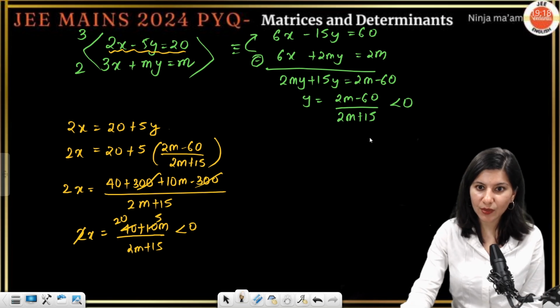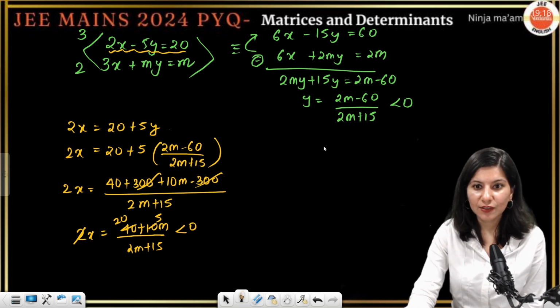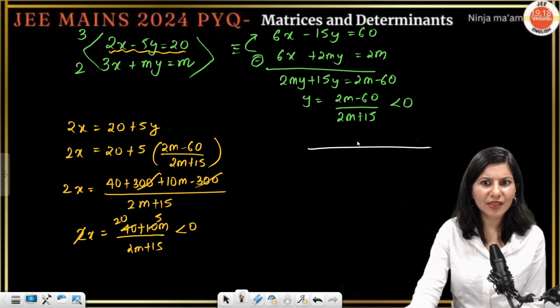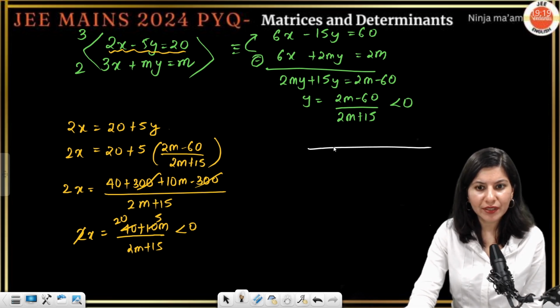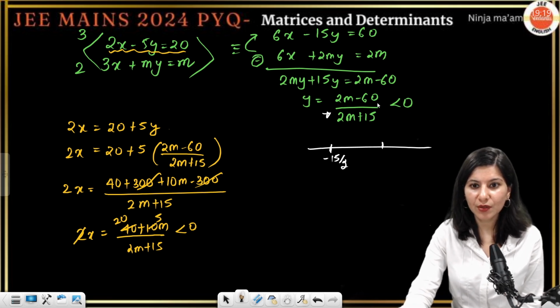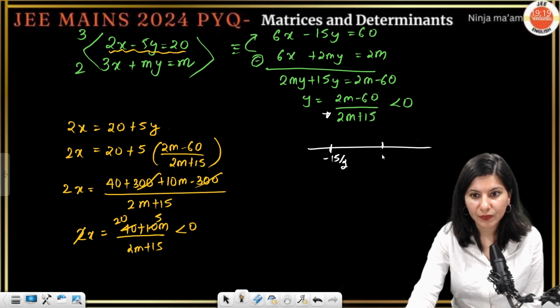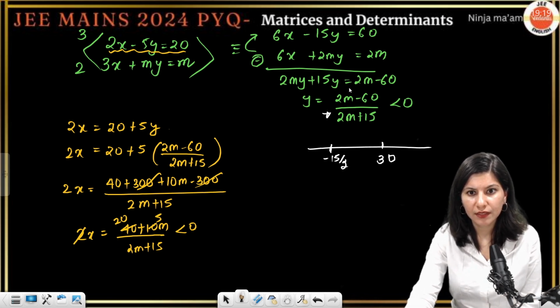Okay, let's do that. (2m minus 60) upon (2m plus 15). Very easy, this is the method of intervals. Plot the critical points: minus 15 by 2 from the denominator, and from the numerator you're going to get 30.